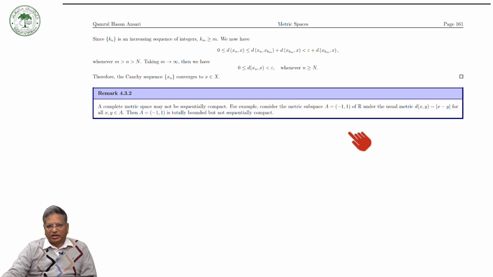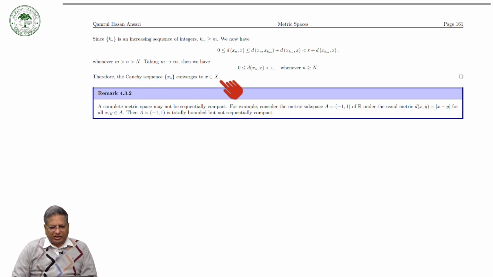So, from here this term is equal to 0. So, we will get 0 is less than or equal to d(x_n, x) which is less than epsilon whenever n is greater than or equal to capital N. And therefore, it means what? It means that x_n converges to x. So the Cauchy sequence x_n converges to a point x in capital X.